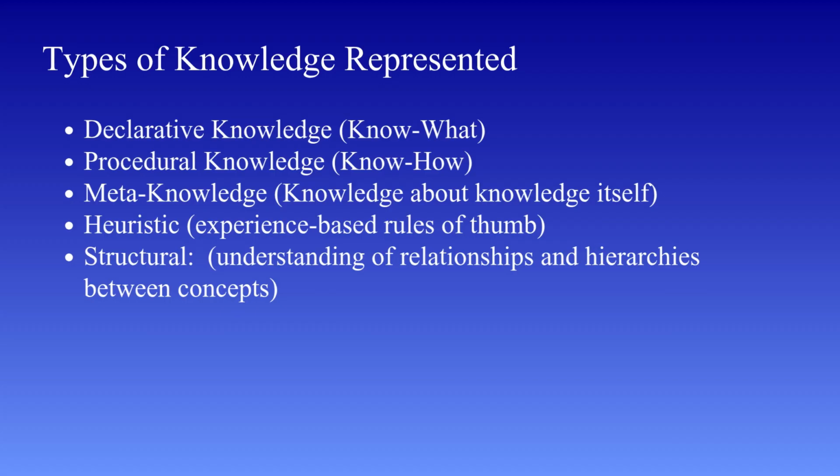Now, why is this classification important? Because different AI systems require different types of knowledge. For example, a database system mostly uses declarative knowledge. A robot relies heavily on procedural knowledge. A decision-making system may use heuristics. And advanced AI systems combine all of these together. So understanding these types helps us design better and more intelligent systems. In the next few slides, we'll explore each of these types in detail, with examples to make them even clearer.